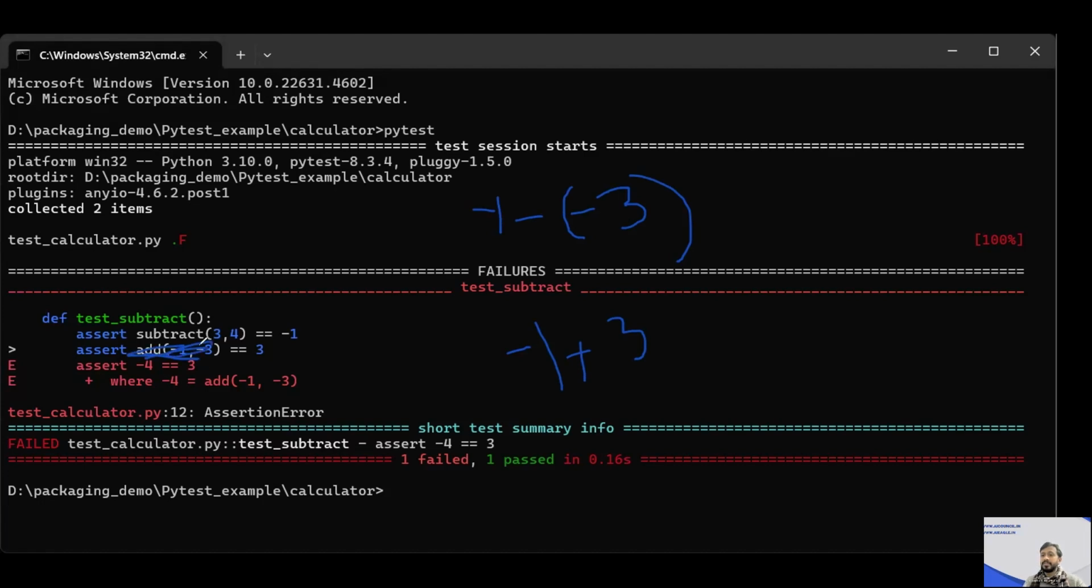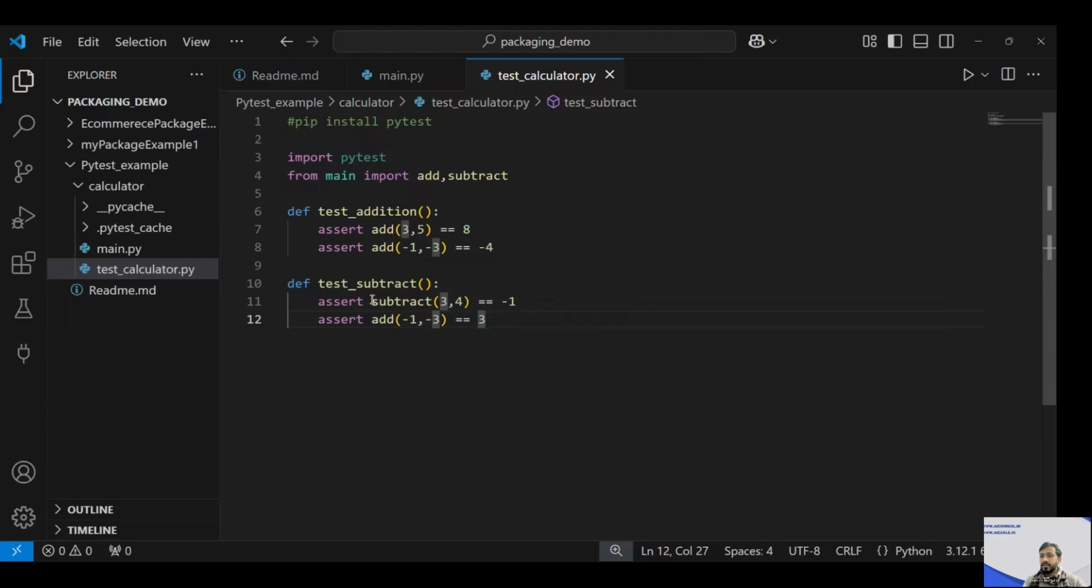Here I had used the add function, actually an incorrect function. Let me just correct it. You can see whenever the condition doesn't match, it reports that the test failed. If I use subtract over here, it should be 2, right? Now save it. Again I'll go to the same command prompt.